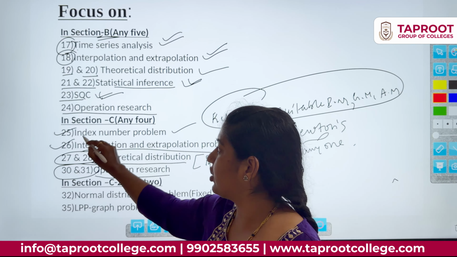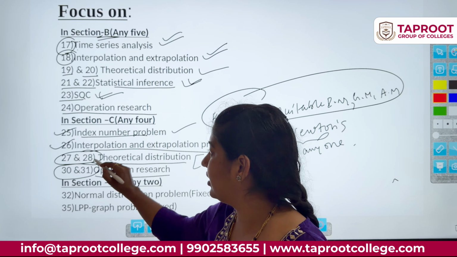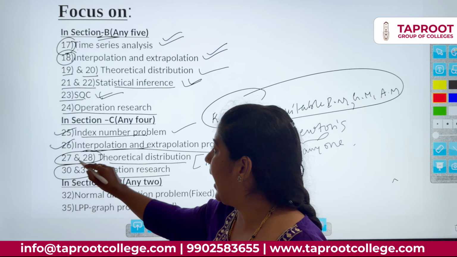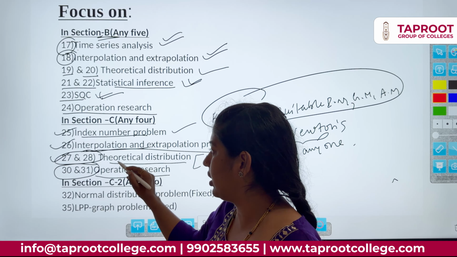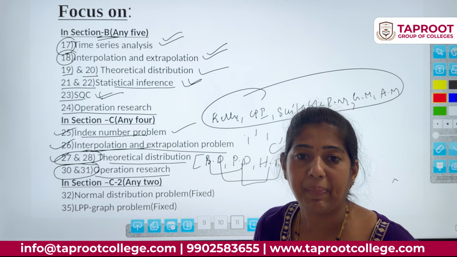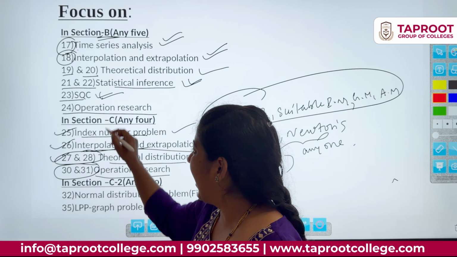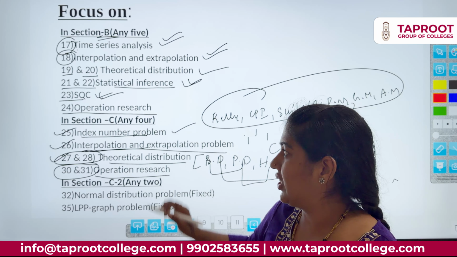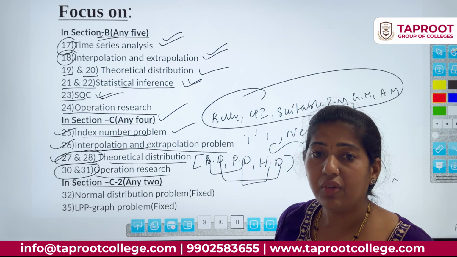So if you focus on index number, 1 question is clear. If you focus on interpolation, 2 questions are clear. And if you focus on theoretical distribution, 4 questions will be clear. No need to go for another chapter. So plan accordingly which chapter you have to focus on. That is the Section C part, you have to attend only 4 questions.